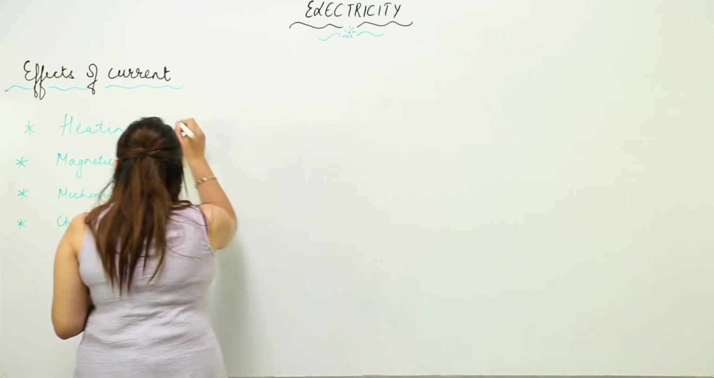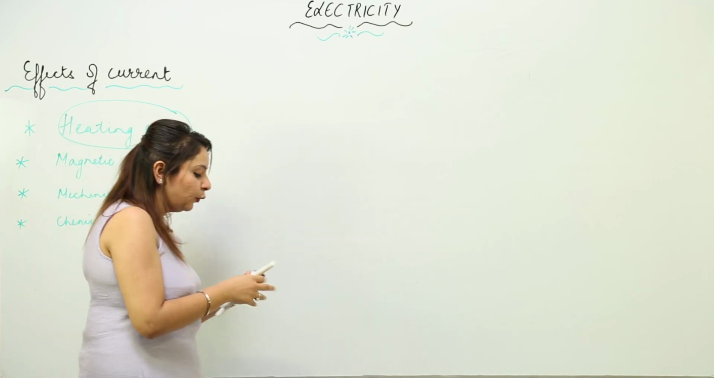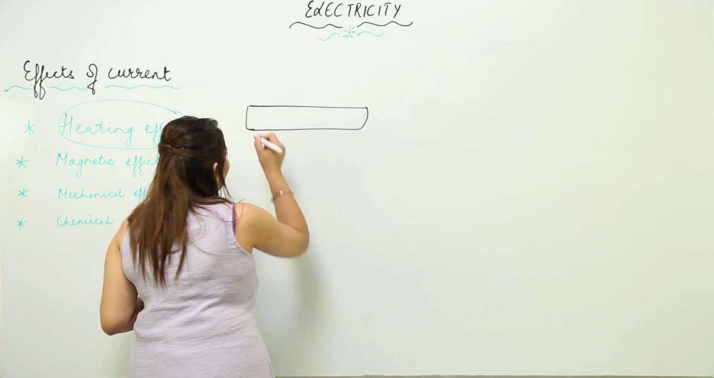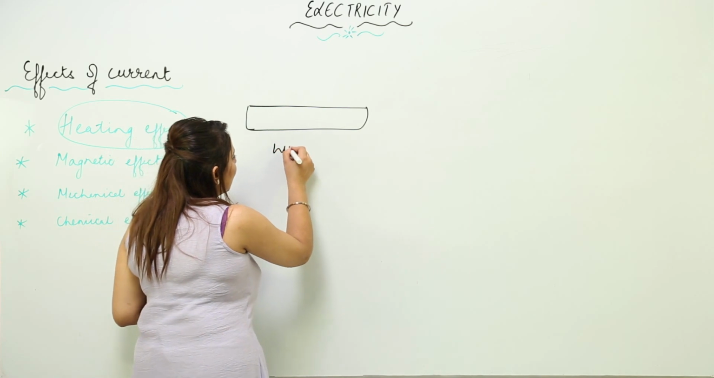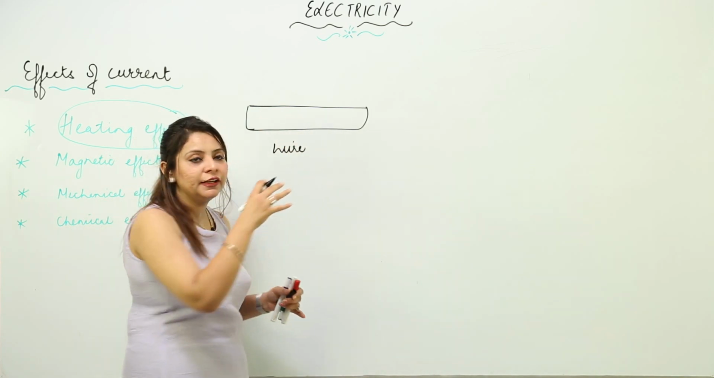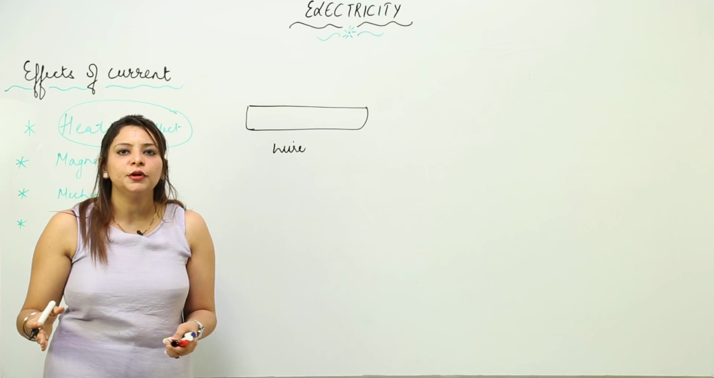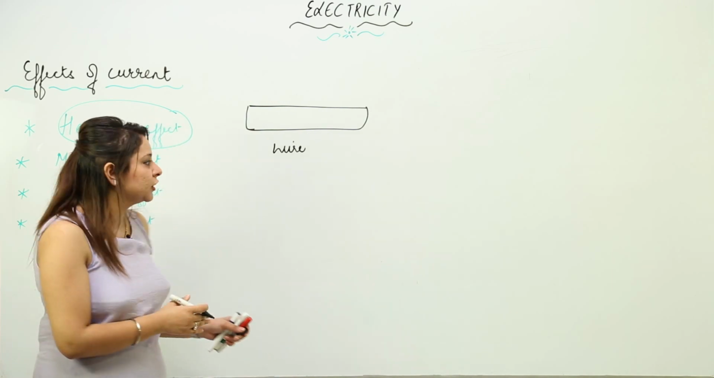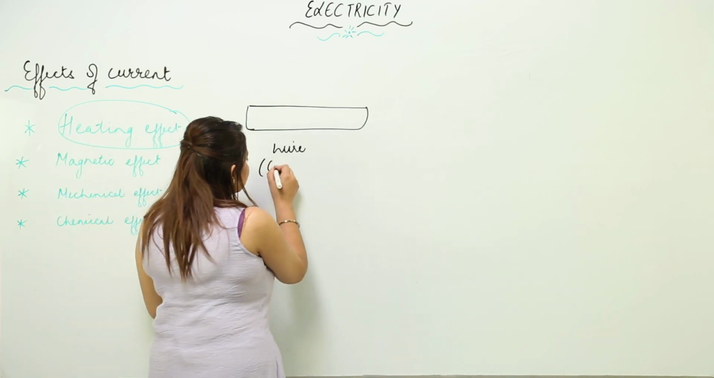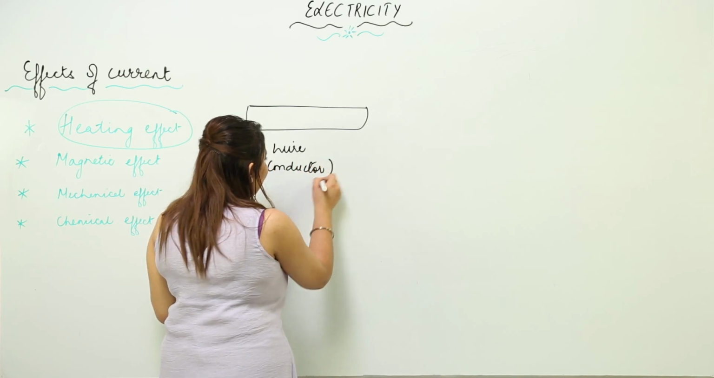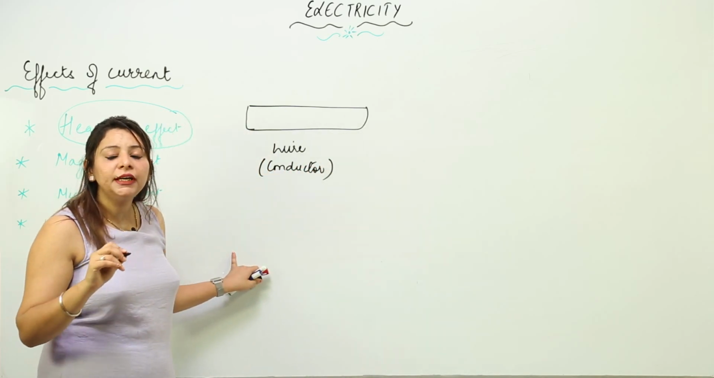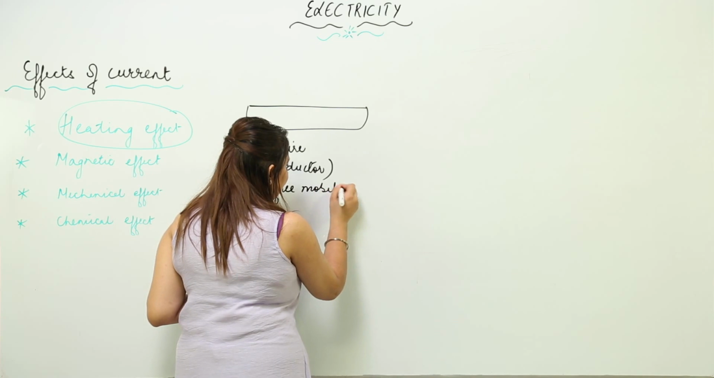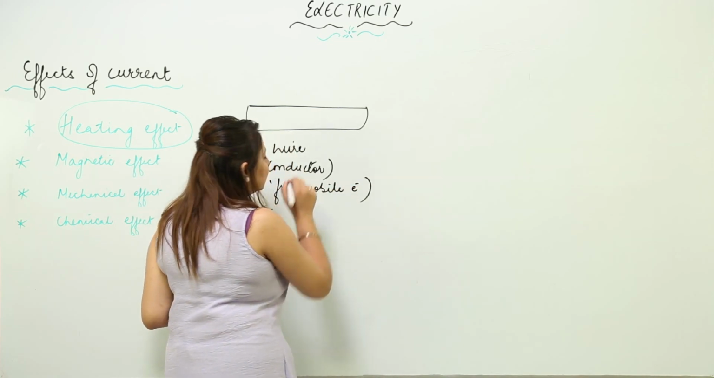So the first effect we are discussing is the heating effect. Suppose we have a wire like this, a conductor. We know that a substance is a good conductor because it has free electrons, and a substance is a poor conductor because it does not have free mobile electrons. So this is a conductor, which means it must be possessing free mobile electrons, because those electrons are making it a conductor.